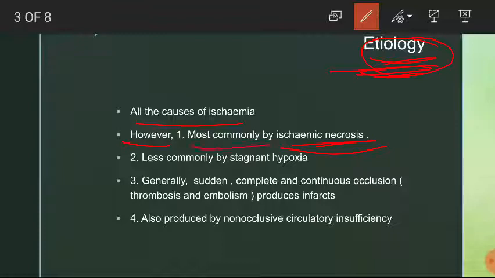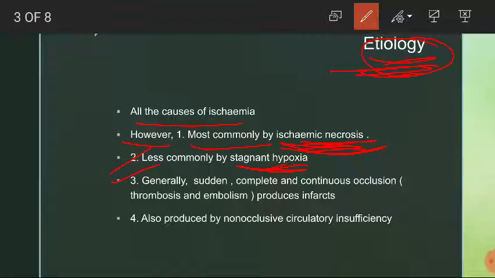So most commonly infarction is caused by ischemic necrosis. Less commonly it is caused by stagnant hypoxia. What causes stagnant hypoxia? A venous obstruction. Don't confuse the two. Ischemic necrosis is caused by arterial interruption, whereas stagnant hypoxia is caused by a venous obstruction.